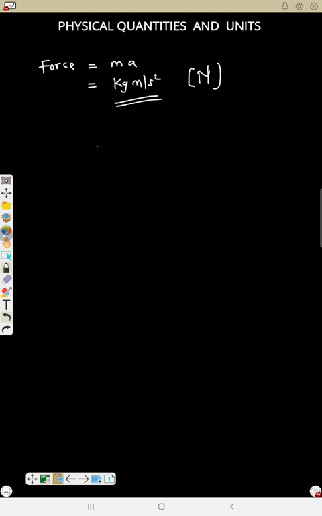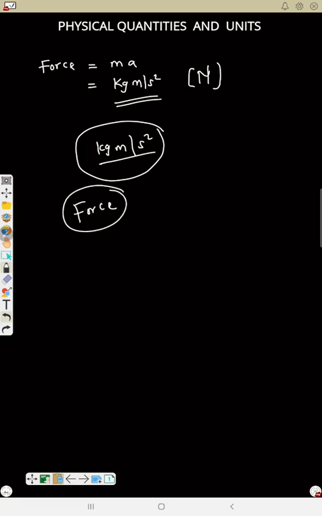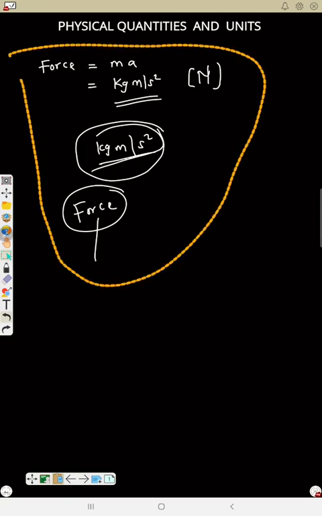You will notice that all these units, kilogram, meter and second, are fundamental. By the time we combine all the fundamental ones, we get the derived unit. But what gives us the unit is the quantity, force. So you should know the difference between quantity and unit. Force is a quantity, while all these ones are units. The next thing we need to talk about is measurements, but I would like to do measurements in another video.